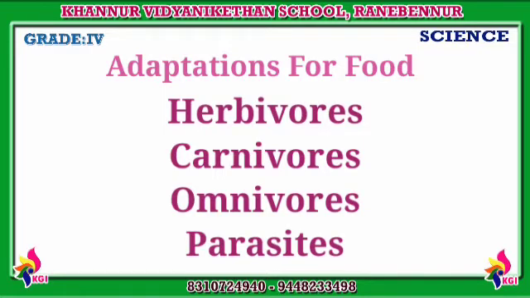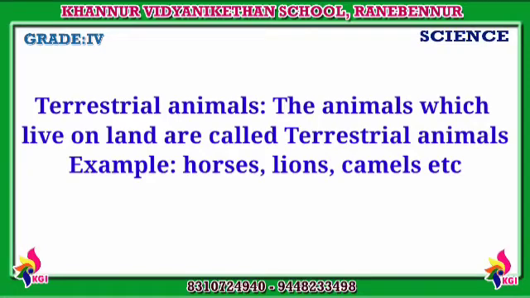So, dear kids, in this lesson, we will learn about these many different kinds of animals according to their habitats. Okay? What do you mean by terrestrial animals? Animals like horses, lions, and camels live on land. They are called terrestrial animals. The animals which all live on land are called terrestrial animals.